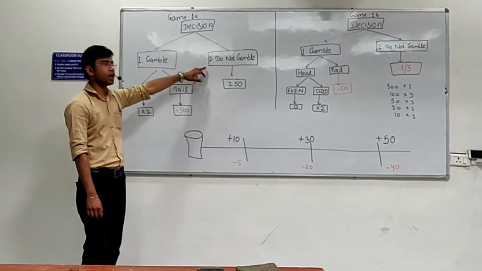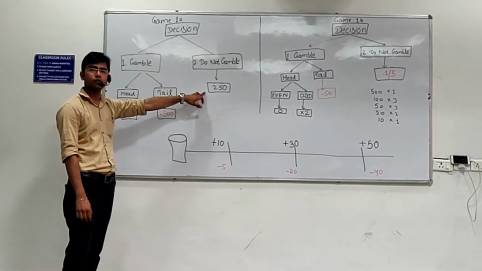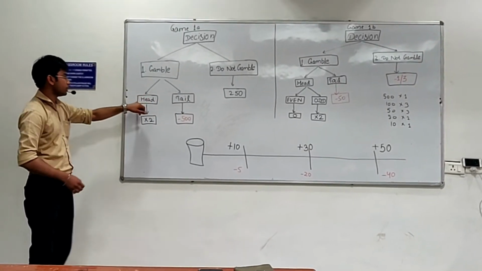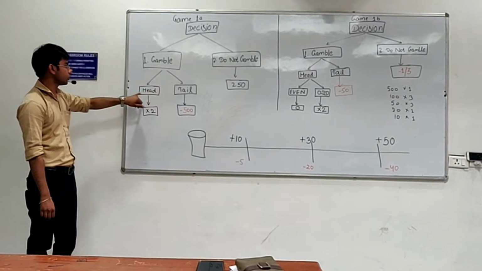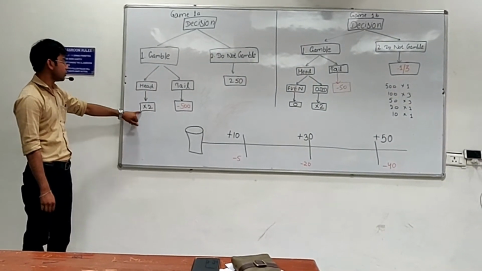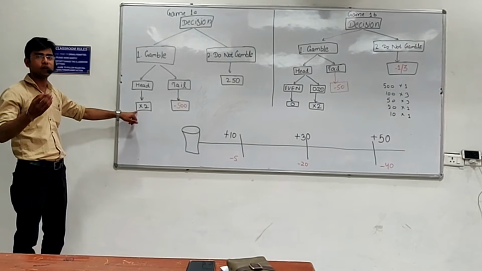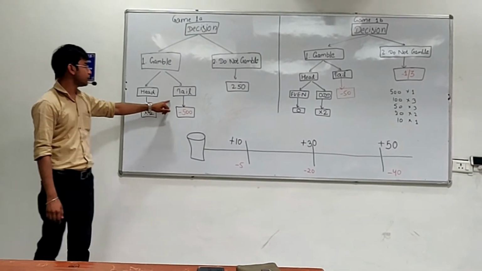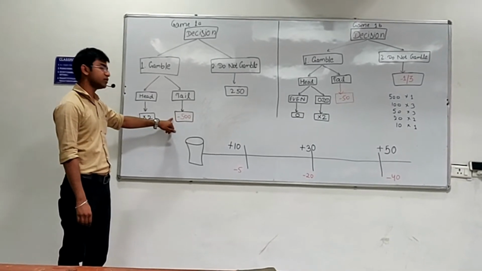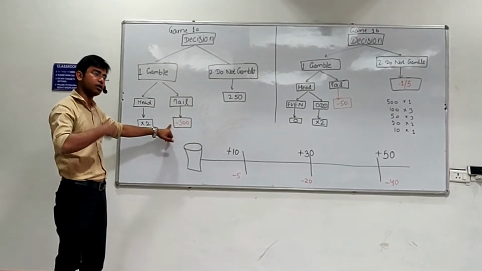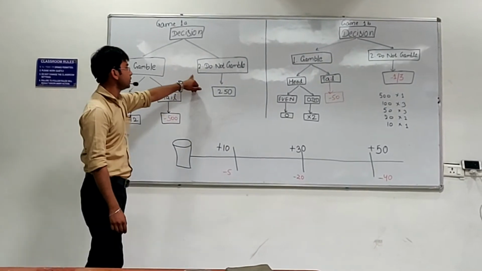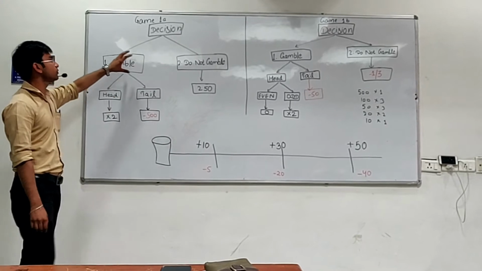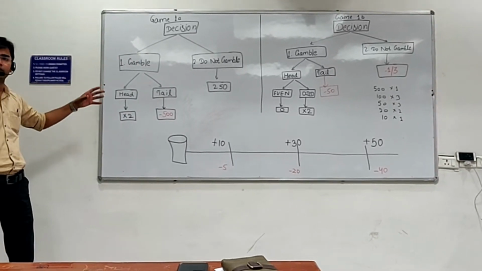If you wish not to gamble the amount, we will straight away give you 250 rupees. And if you wish to gamble the amount, then based on the result of the coin toss, if it comes head, we will multiply the amount by 2, meaning if you are having 1000 rupees, we will give you 1000 more, making the amount 2000. And if it comes tail, we will charge a penalty of 500 rupees from you. Same, if you wish not to gamble, we will straight away give you 250 rupees. So the aim of this part of the game is to maximize your amount.